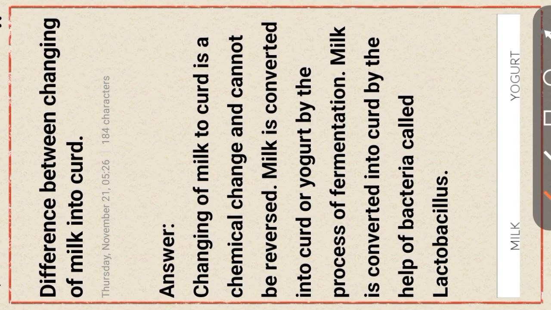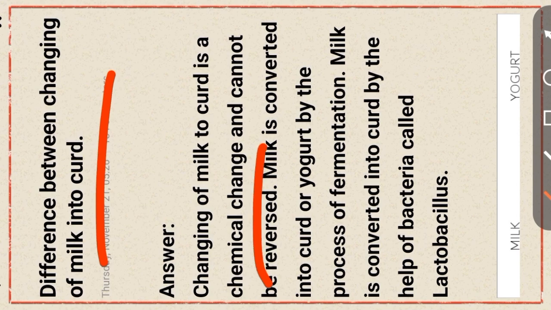My dear viewers, now let's discuss the difference between milk and its change into curd. Changing of milk to curd is a chemical change that is not reversible. Milk is converted into curd, or yogurt, by the process of fermentation. Milk is converted into curd with the help of a bacteria called Lactobacillus.